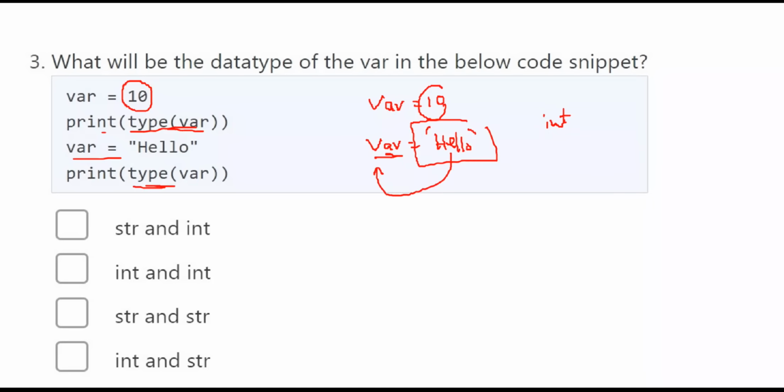Now you want to see the type of var, and the type of var is string. So initially int, next string. The answer will be int and string. In the first print you get int, and in the second print you get string.